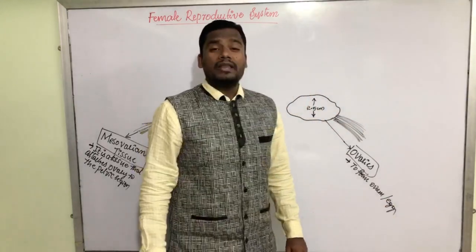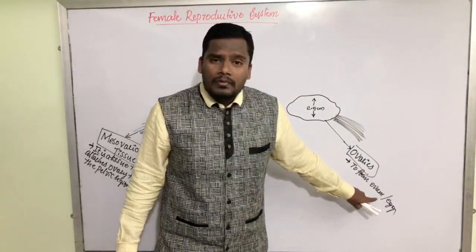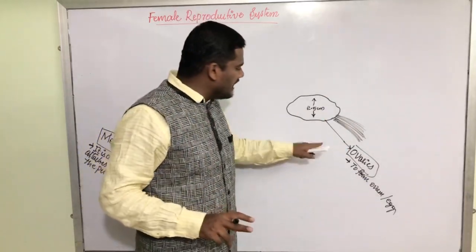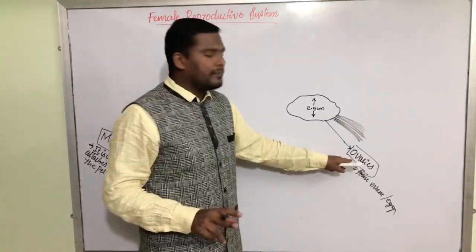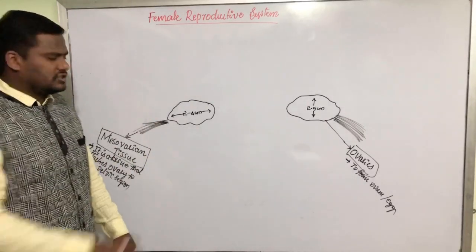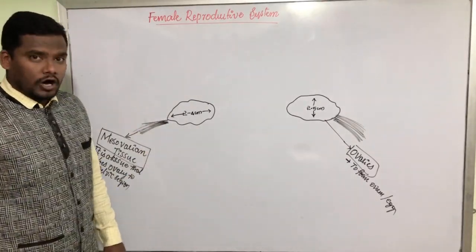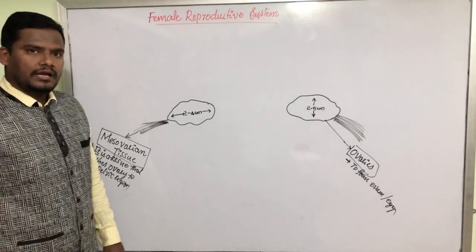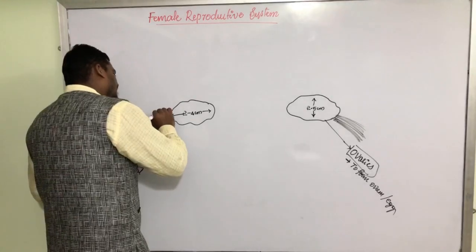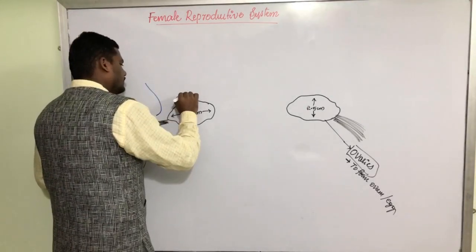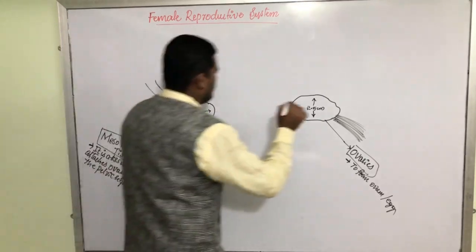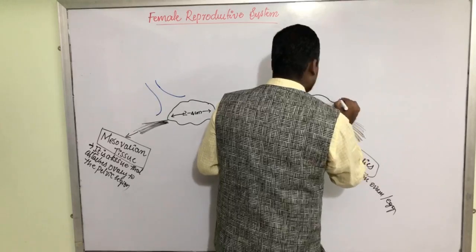What is ovum? What is egg? Egg or ovum, they are the female gametes. Like how the sperm is a male gamete, similarly egg or ovum is a female gamete produced inside the ovaries, and we have a pair of ovaries located in the pelvic region. This is about the primary sex organs with respect to the females. Now, these primary sex organs have certain ducts.